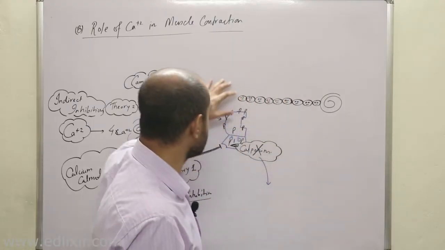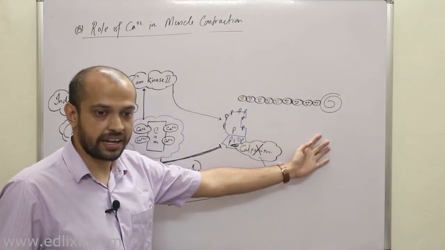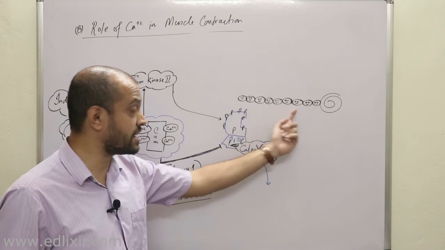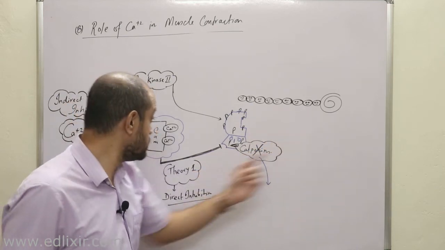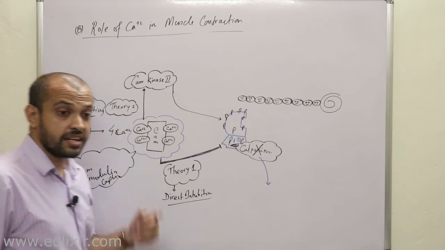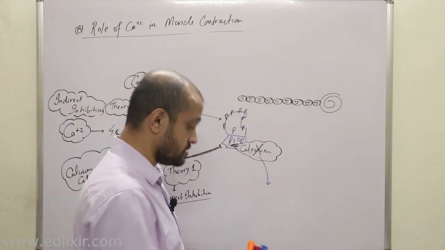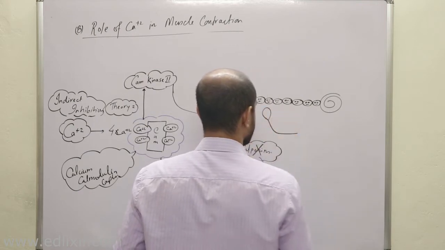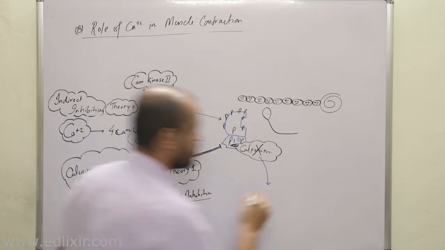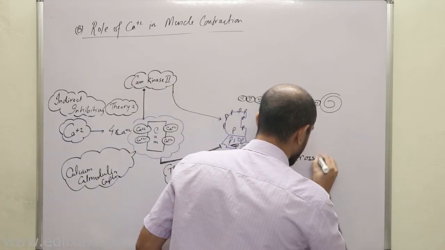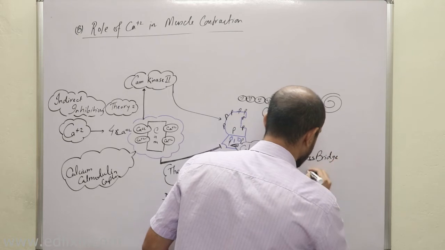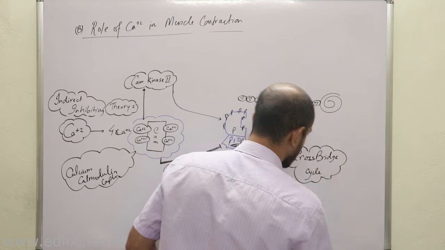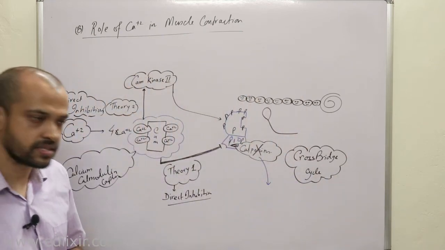Now listen, after the removal of inhibition of actin and after the activation of myosin by the calcium calmodulin complex and MLCK, these two mean actin and myosin can now interact, and the cross bridge cycle will now begin, like skeletal muscle.